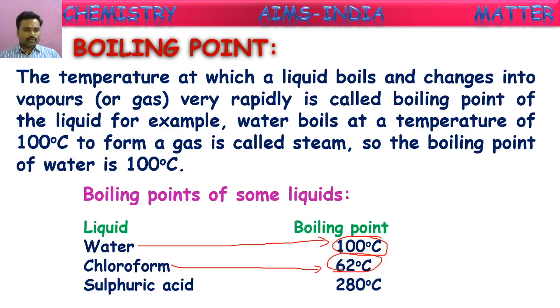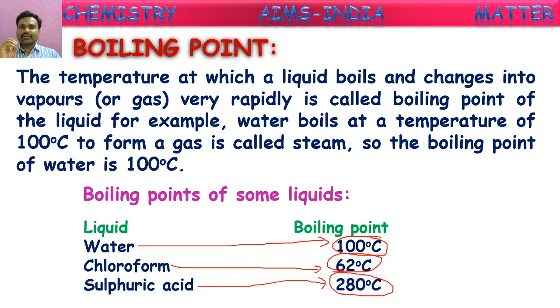And one more liquid they have shown here is sulfuric acid. Have you heard this word, children? It is one of the important acids in the chemical laboratory. It is used in many chemical reactions. It is a strong acid, even dangerous too. If even one drop falls on our body, our body will be spoiled. It is also an oily liquid. Its boiling point is given as 280 degrees Celsius.